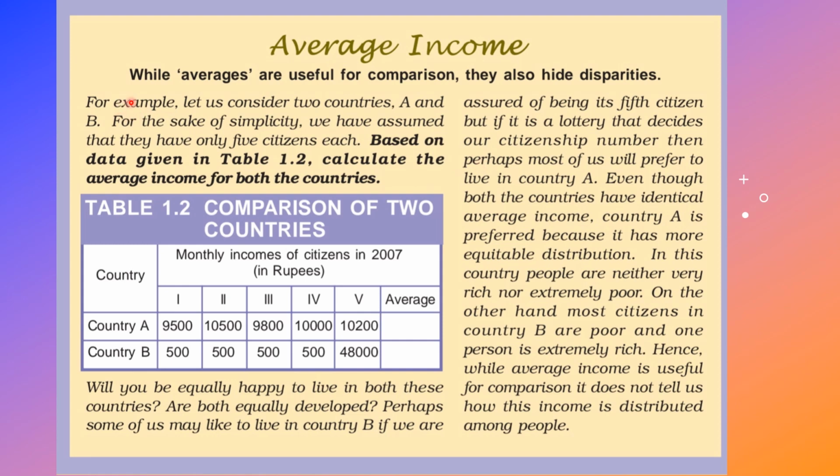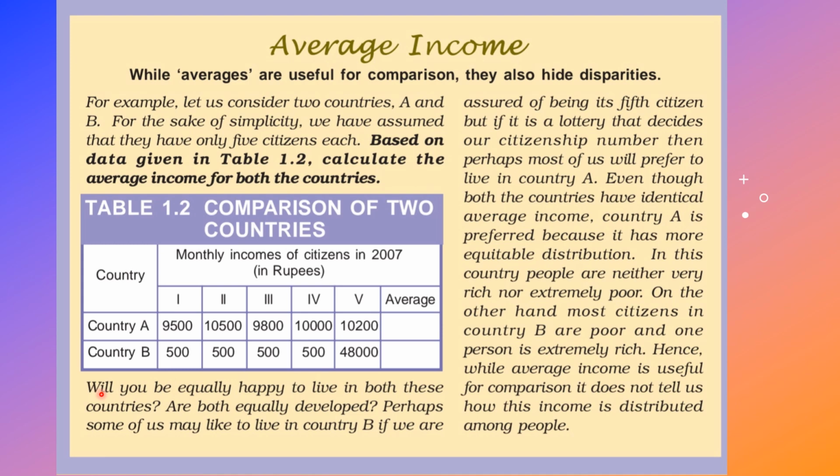Average income. Whilst averages are useful for comparison, they also hide disparities. For example, let us consider two countries A and B. For the sake of simplicity, we have assumed that they have only 5 citizens each. Based on the data given in Table 1.2, calculate the average income of both countries. They have told us here to find the average income, right?